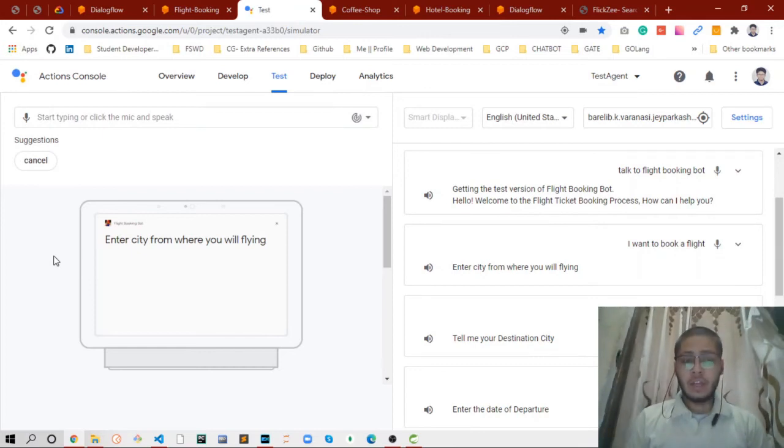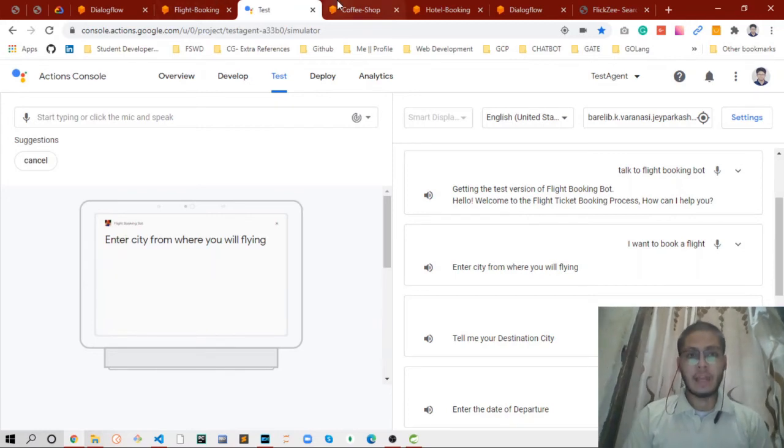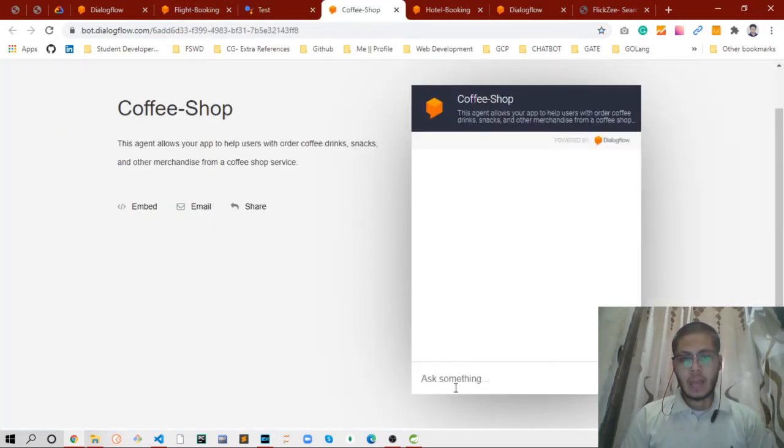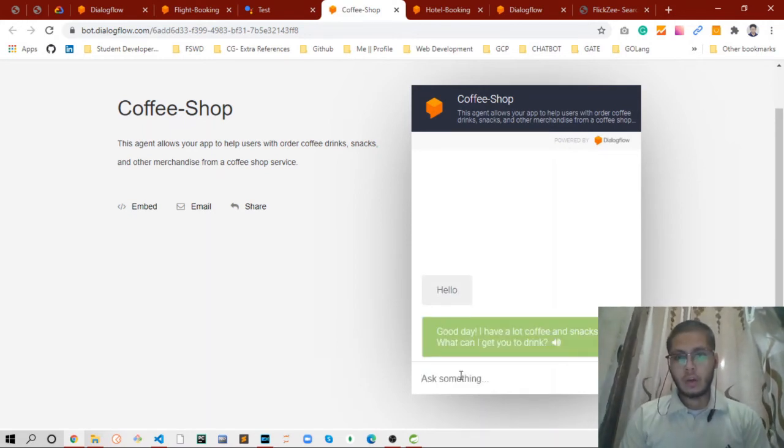So in this way we can use our chatbot with different platforms. Here is the web implementation. Here is the coffee shop implementation.